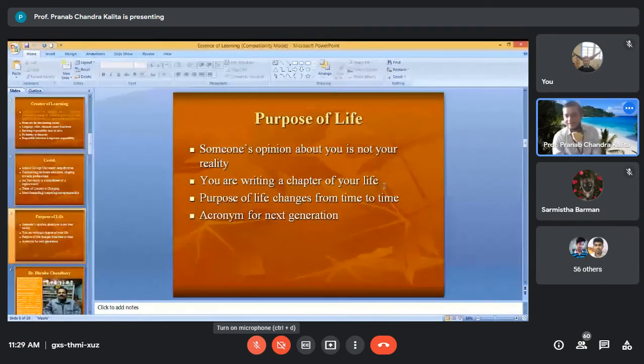When you were in 10th standard, your purpose was to get good marks in the HSLC examination, so that you could get admission to good colleges. Then your purpose is to get good scores again to enter a profession, either medical, veterinary, or engineering. But the main thing is that you should have a good acronym by your works for the next generations to remember.